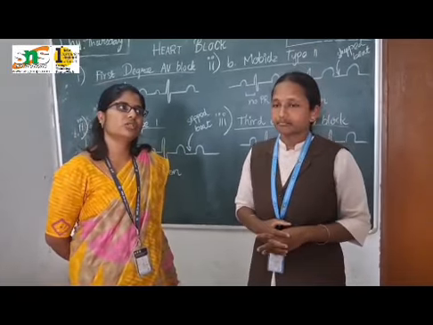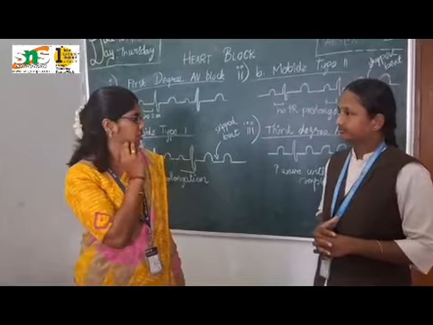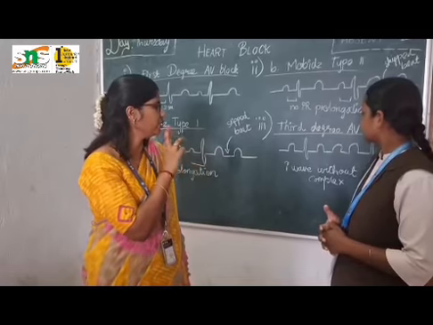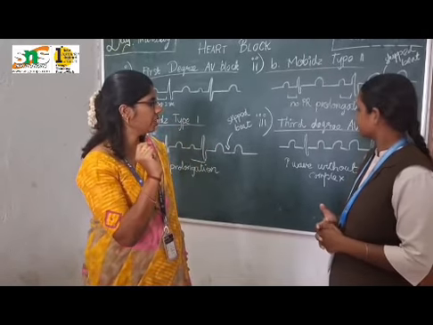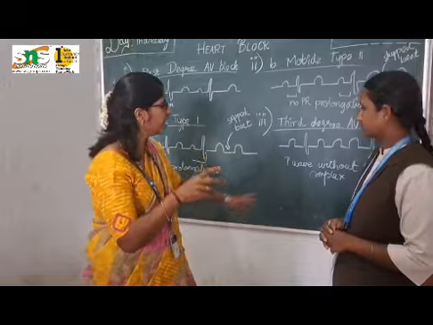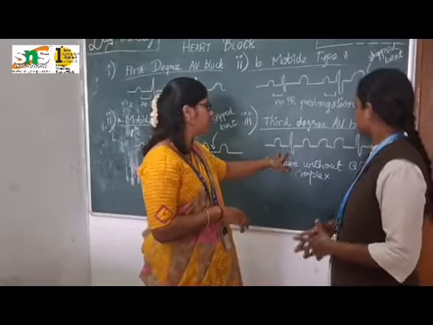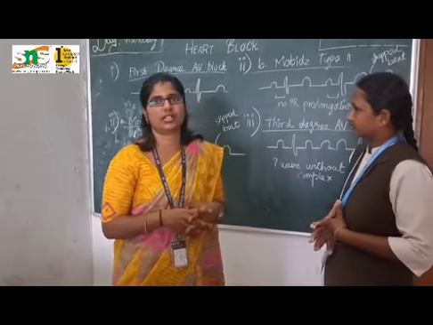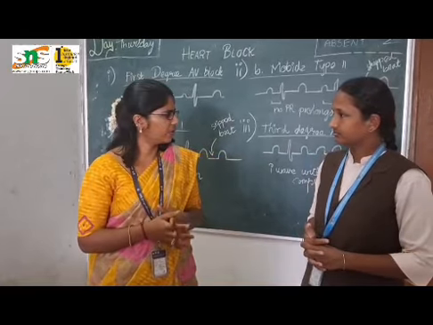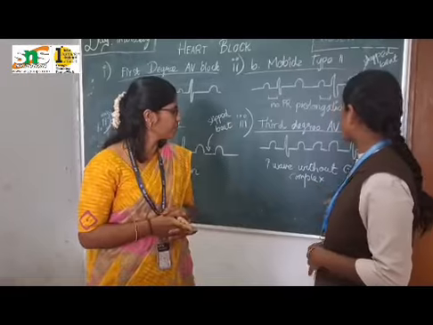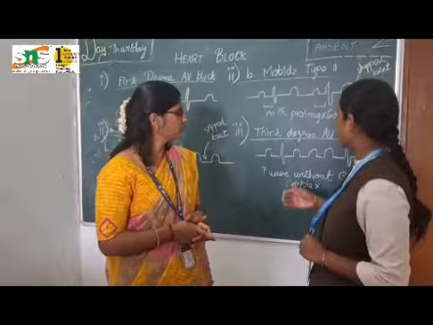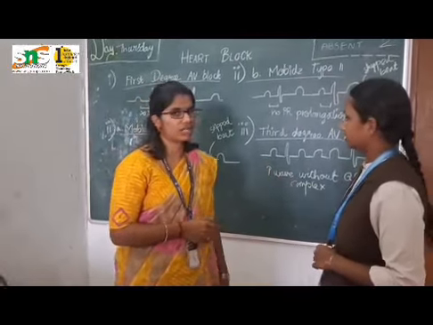So the PR intervals may vary because the P waves continue to occur, but the QRS gets skipped. So the PR interval ratios do not get fixed due to the absence of QRS. And one more thing: widened QRS. If it is a junctional rhythm, narrow QRS. And ventricular rhythm means widened QRS.